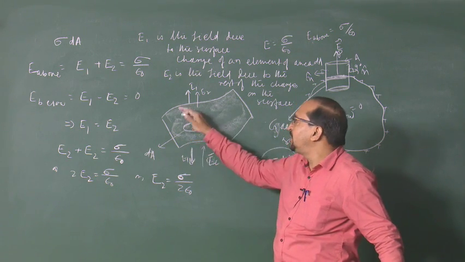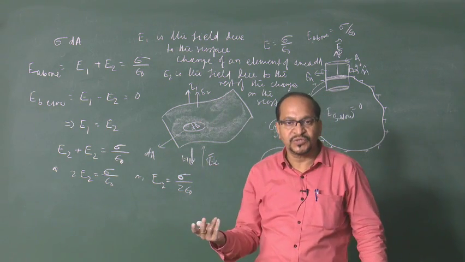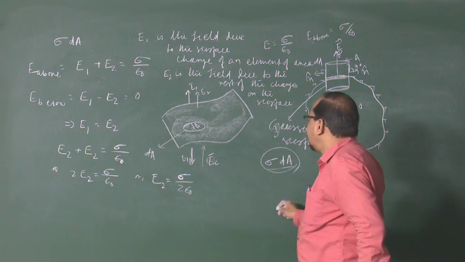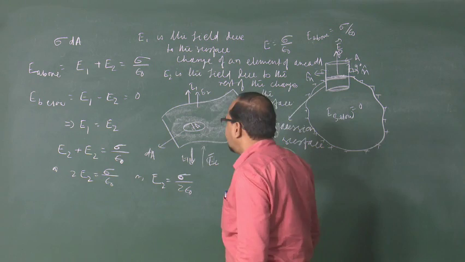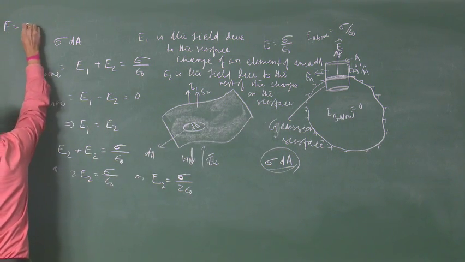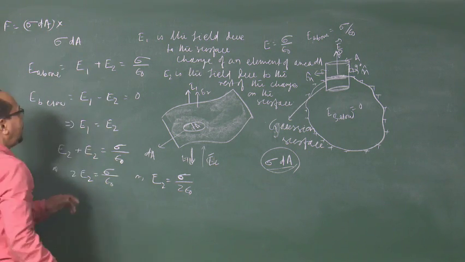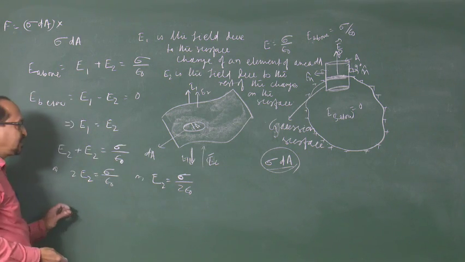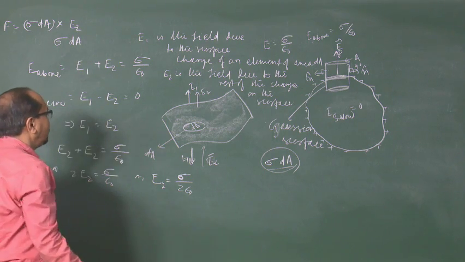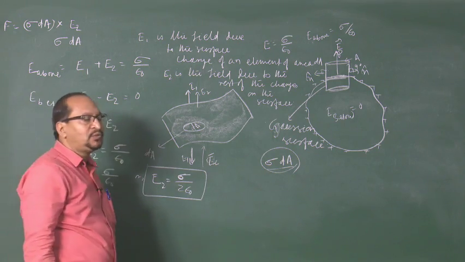So, due to the field of the rest of the charges, this element of charge will experience a force, F is equal to charge into electric field, Q into E. Therefore, the total force on this patch will be F equal to sigma dA into E2, and E2 is sigma by 2 epsilon naught.